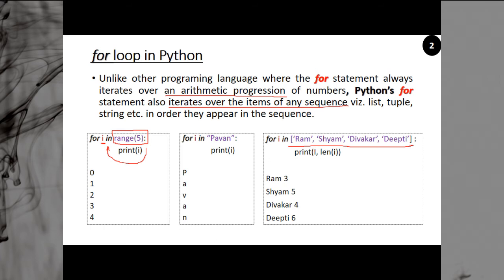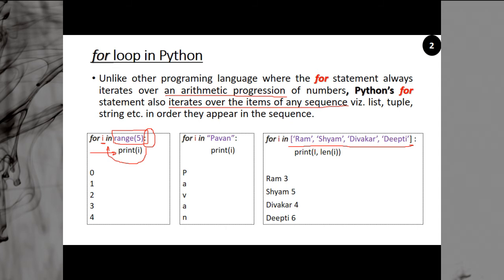So i is Ram, its length is 3. Then i is Shyam, its length is 5. Then i is Divakar, its length is 4. Then i is Deepti, its length is 6. Since the for statement is a block statement, we begin it with the colon sign, that is the beginning of the block, and we provide a proper indent to represent the block.